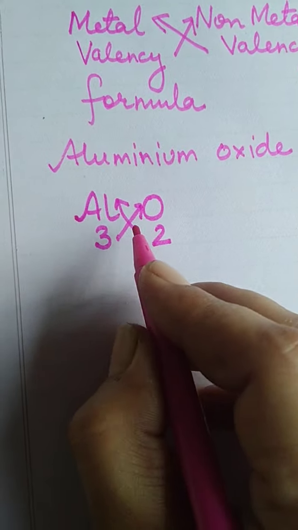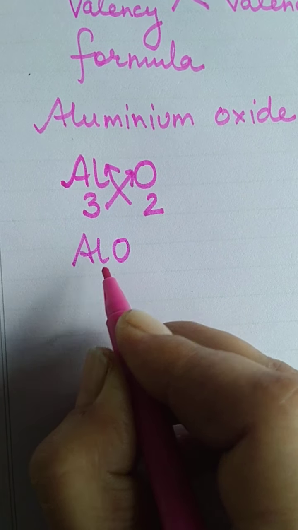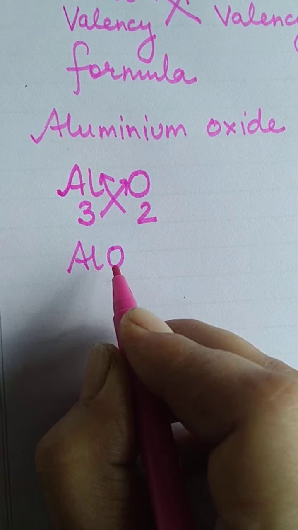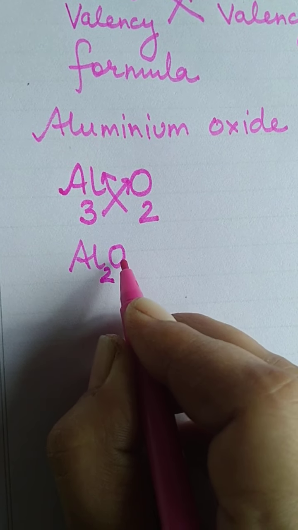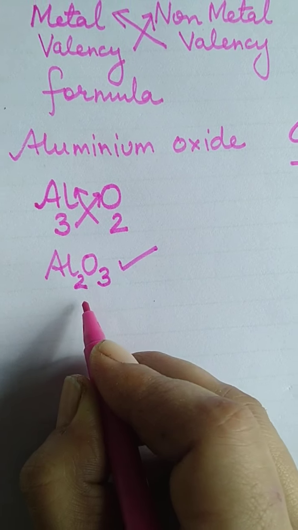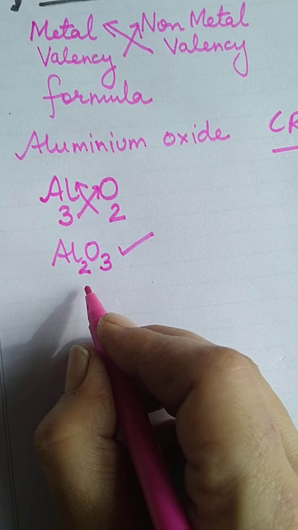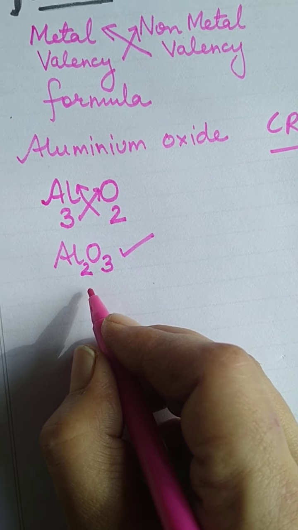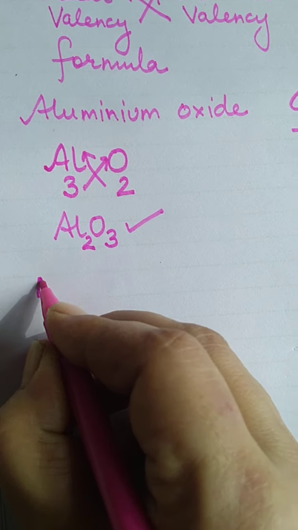Now you will write them together. Now there should be no distance. Al O. Now with aluminium you will write the oxygen valency, and with oxygen you will write the aluminium valency. Now this is the formula of aluminium oxide. You have to interchange it. One more example I will show you. Let us take the example of